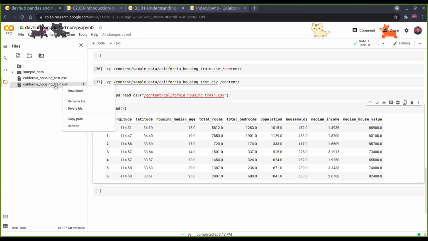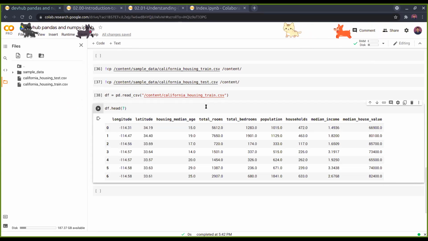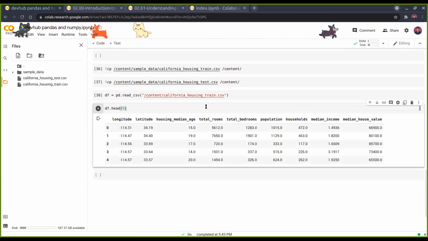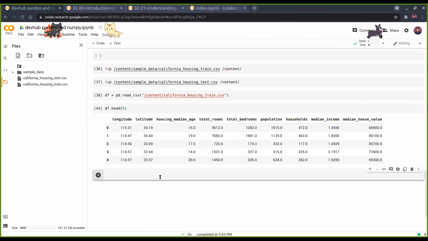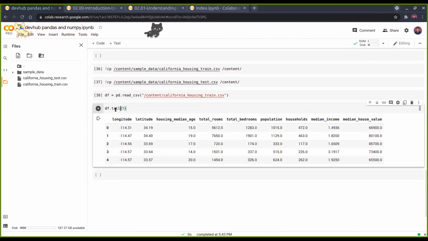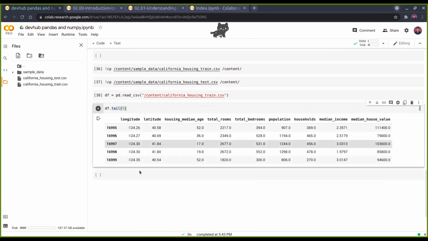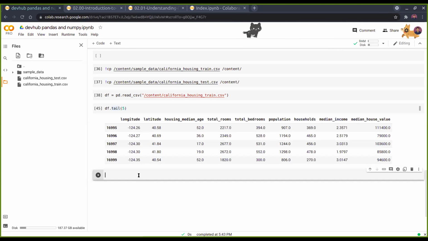Yeah, now continue. So these were series and data frames. What's the purpose of 7? No, 7 is not important, it's just the number of values you want to see. Just how many you want to investigate. It gives the first n values from the head. Head means from the start. You can also have tail. Similarly, tail means the last 5 values. Okay, thank you. Yeah, so continuing.